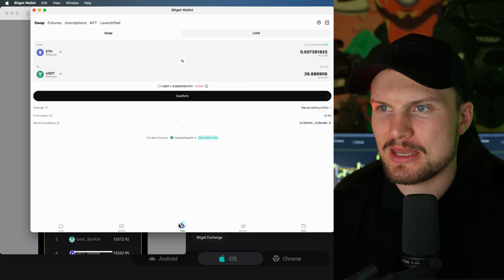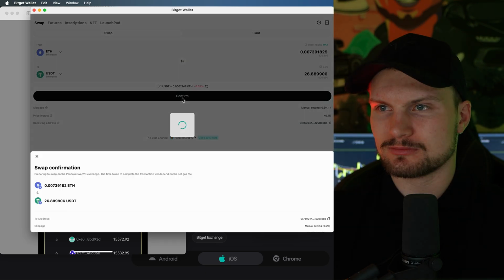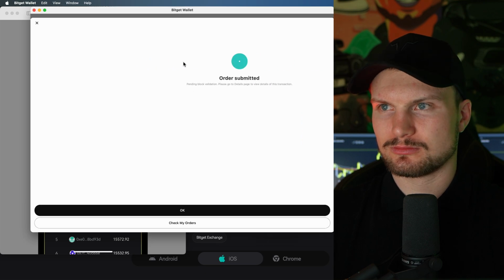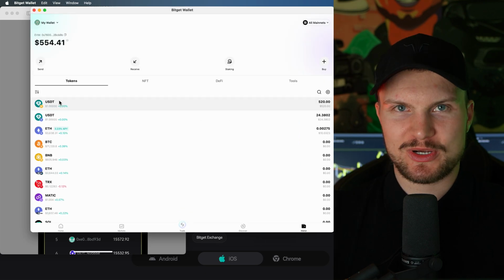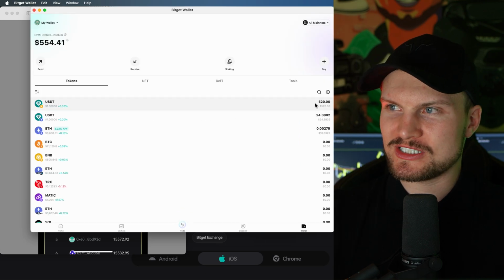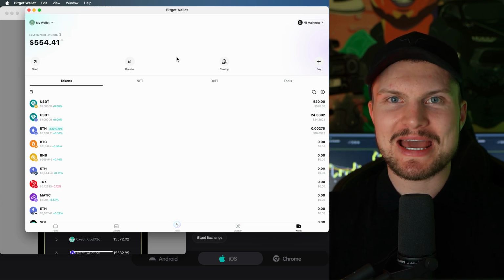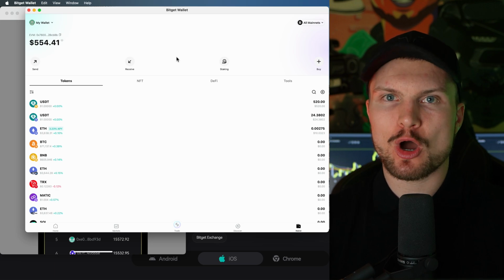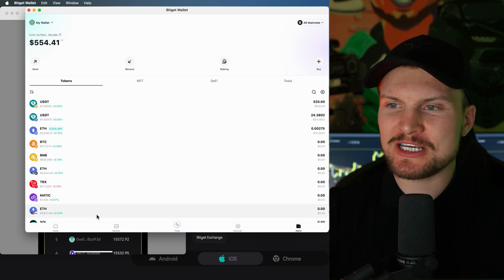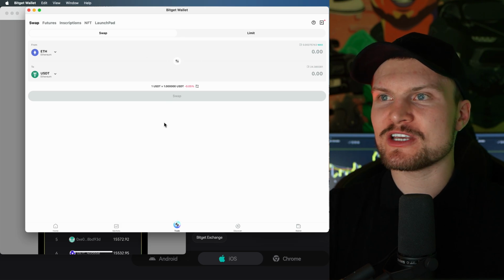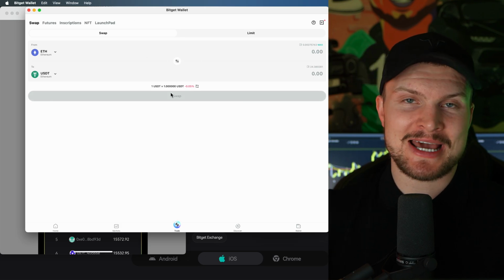Let's click confirm. Now let's click confirm and confirm. Now we are signing the transaction. And okay. And as we can see, we have a bit more USDT now and a bit less Ethereum. So we just finished the swap successfully, and now we earn some BVB tokens, which we get once per day on our wallet. So essentially, if you want to swap tokens anyway for convenience factor, you will earn these points on the side, essentially as an extra bonus.